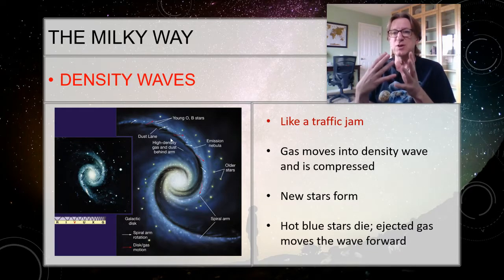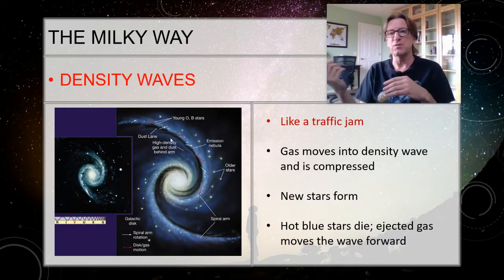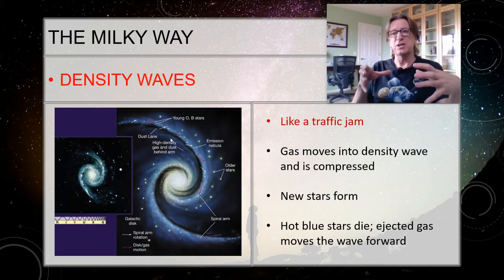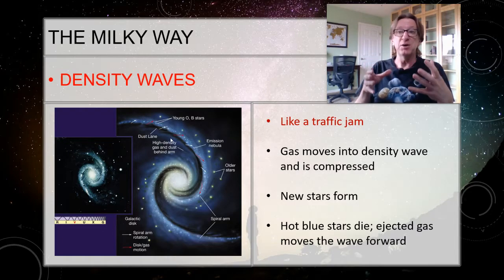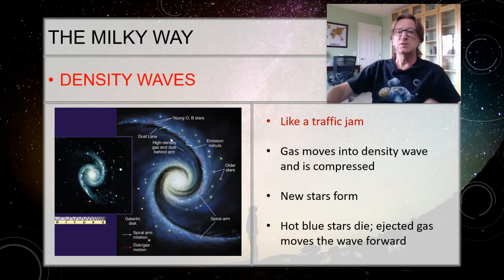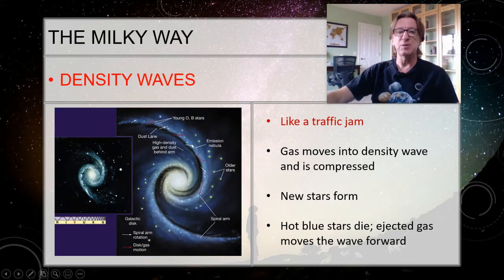And it's kind of like a traffic jam. If you're in a traffic jam at the Deck Park Tunnel or something like that, the traffic jam stays in the same spot, but the individual cars that make up that traffic jam won't be staying in the same spot. They move in, they slow down, they move out. So we think the same thing is happening with these stars.